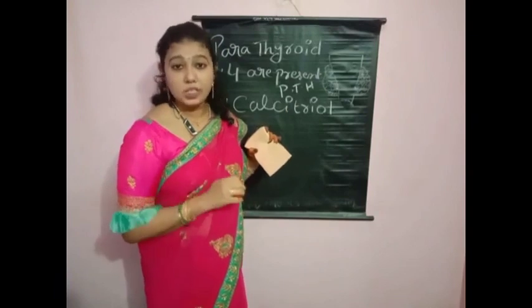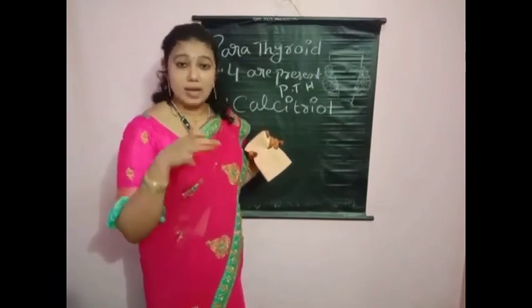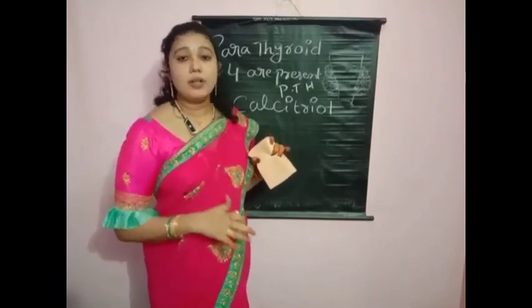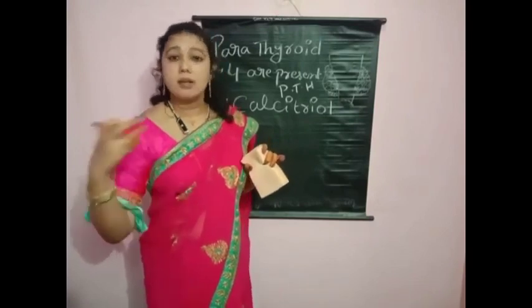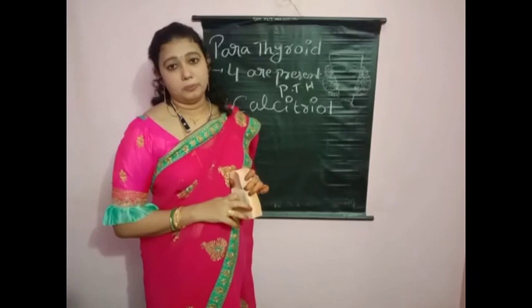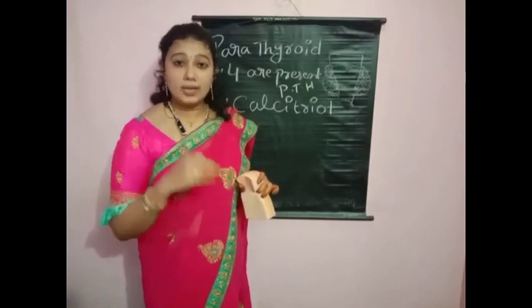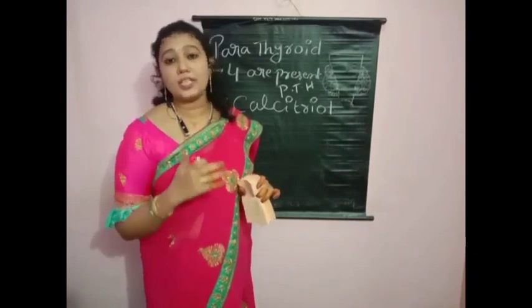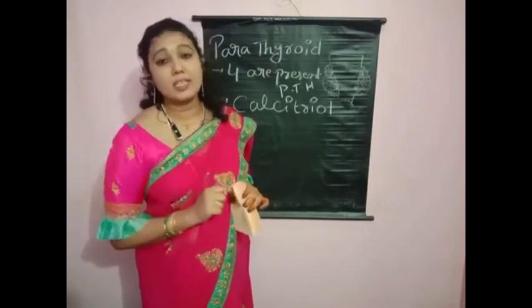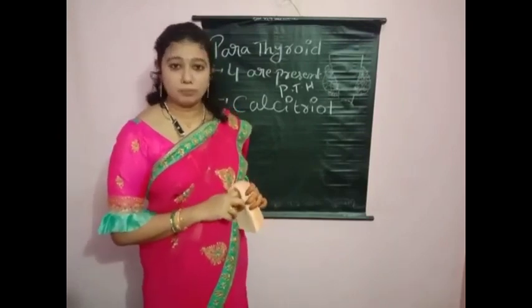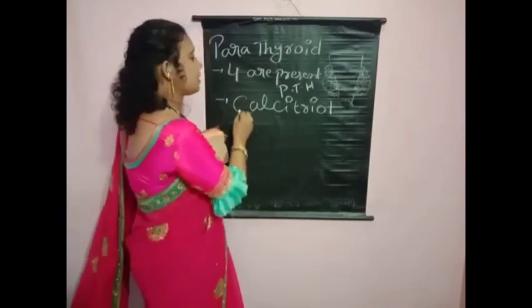And what functions have we discussed? This hormone helps calcium ions to be reabsorbed from the renal tubule, and also increases the absorption of calcium ions from the gut. It activates vitamin D into its active form, so it is called calcitriol.